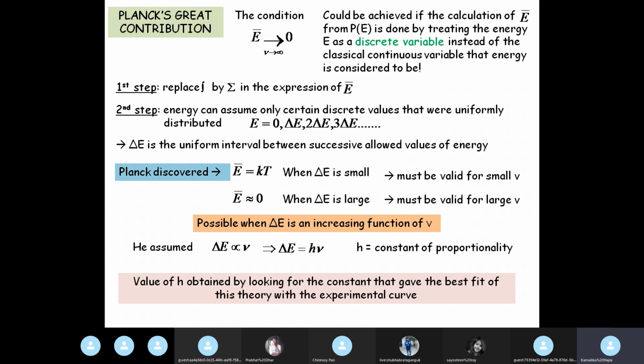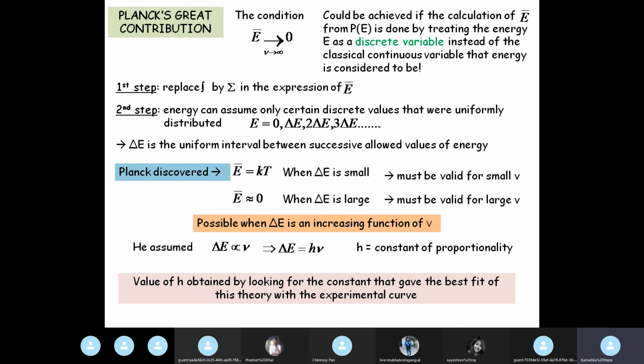Okay, so that law of radiation was derived to fit the experimental curve. While trying to fit the law of radiation predicted by him with the experimental curve, he used different values of h. All of you do best fit, right?